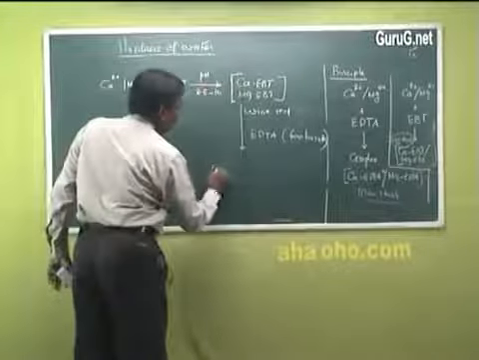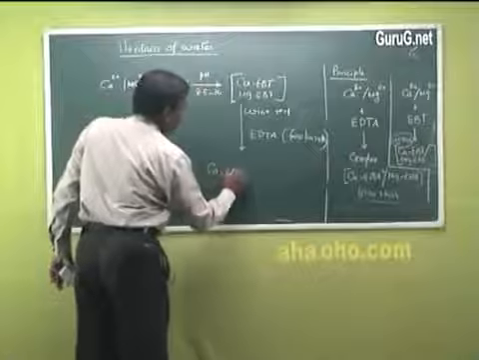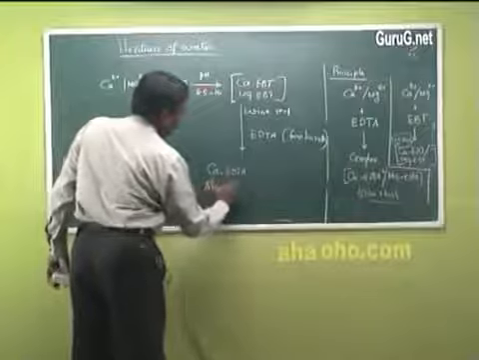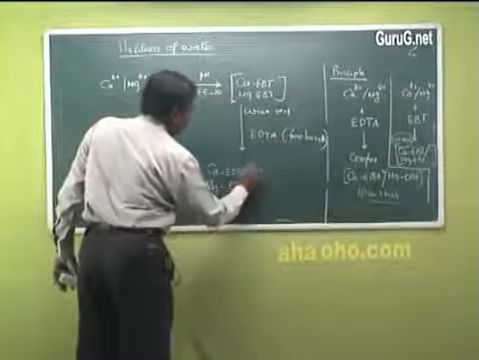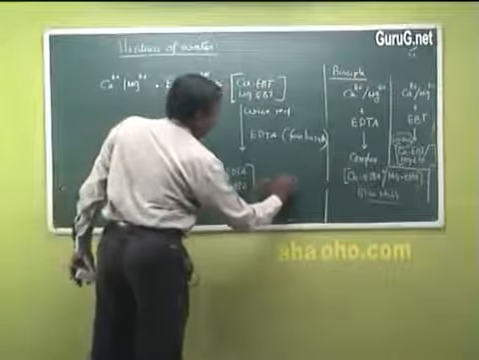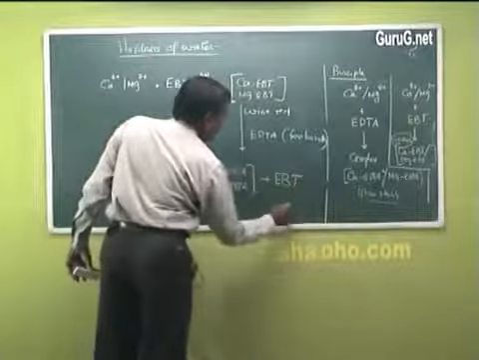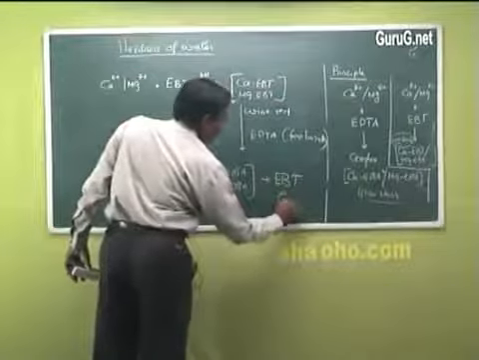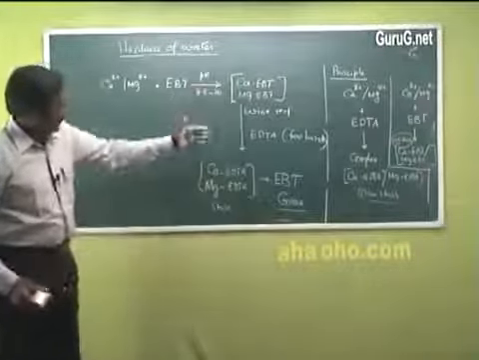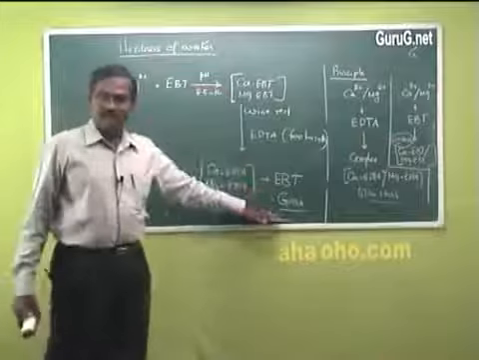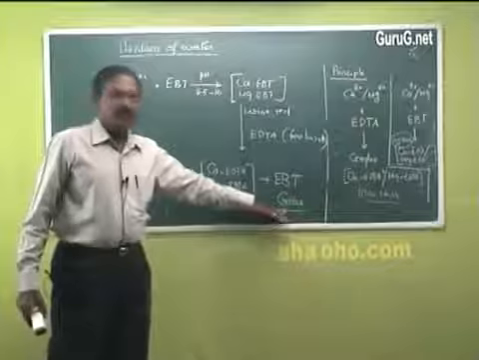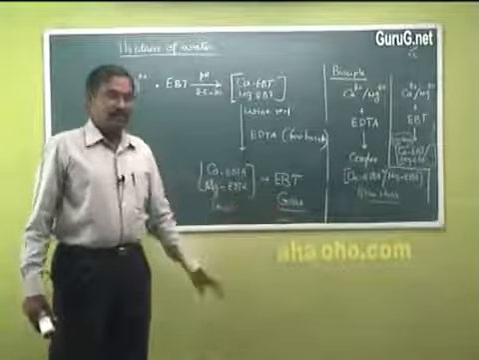So this is giving you a calcium EDTA complex and a magnesium EDTA complex. This is stable, plus the indicator is free. Once the indicator is freed, we are getting green color. The end point is the appearance of green color due to the presence of free indicator.